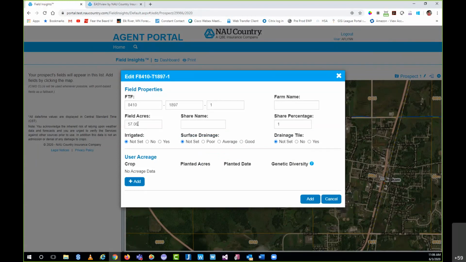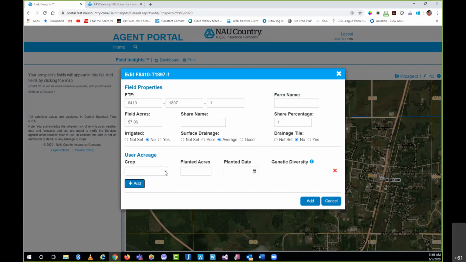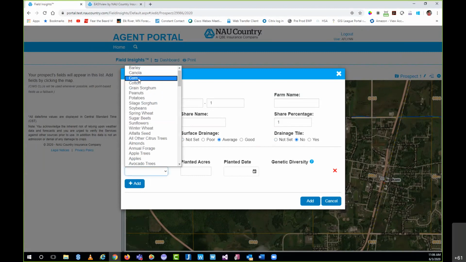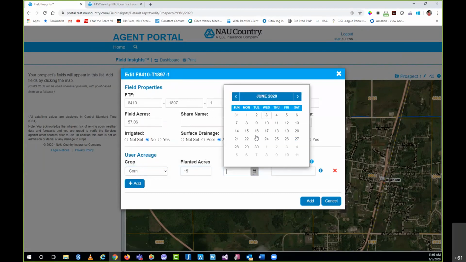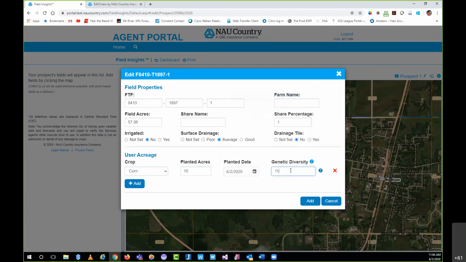From here, you can adjust the field acres. You can even play around with some customization in regards to share name and farm names. But in this case, I'm just going to real quickly answer the important questions, which is the irrigation, the drainage, and if there's any drainage tiles, and I'll very quickly add a crop. We'll come back to this when we get into a real policy. So I'm just going to skip through this really fast here just to get the data in here. I'm going to go ahead and select add.